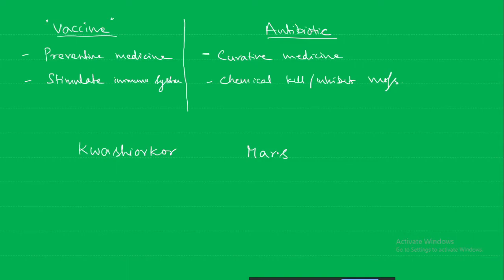First, let us see, important is that protein deficiency is in which one? Kwashiorkor. In Kwashiorkor it is protein deficiency. In marasmus it is dietary deficiency, of protein, carbohydrate and fats all together. So how to remember? This is always a confusion, Kwashiorkor and marasmus. First, what you have to know is that Kwashiorkor is a protein deficiency.